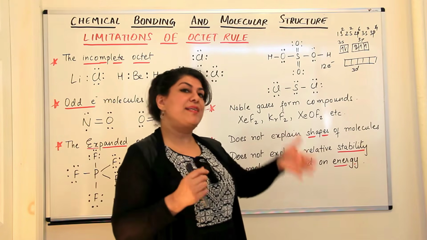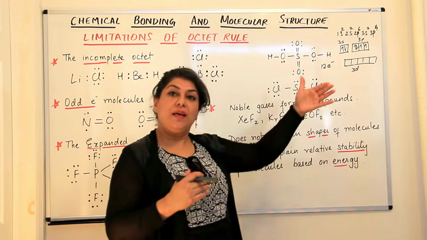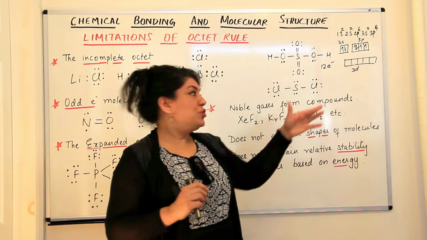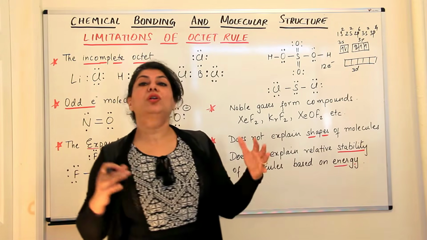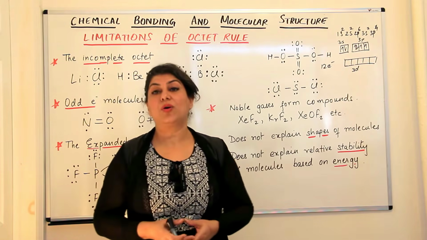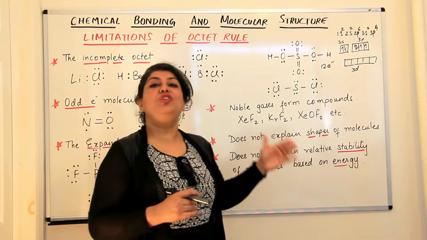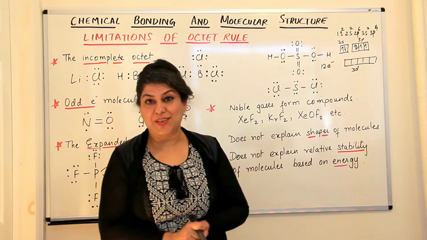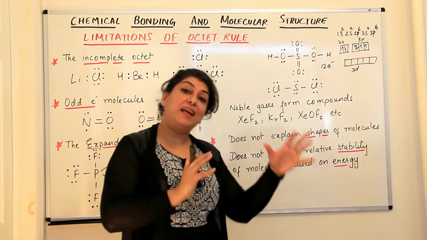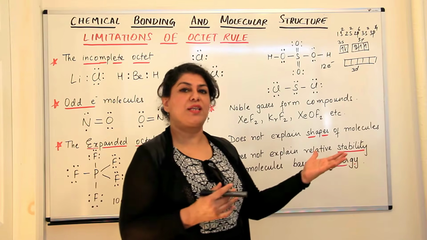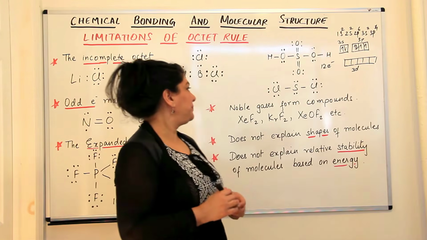D orbitals exist only from the third period onwards, that is, the third shell onwards. So the second period elements do not show expanded octets, while the third period onwards, those elements could show the expanded octet. So this has to be kept in mind. It can come as a question: why do second period elements not have expanded octet molecules?